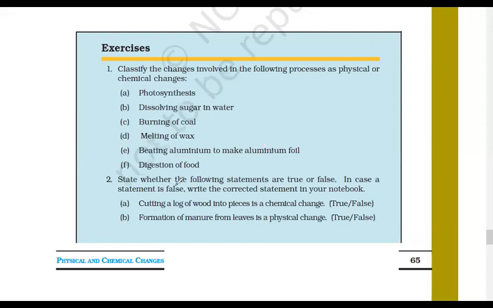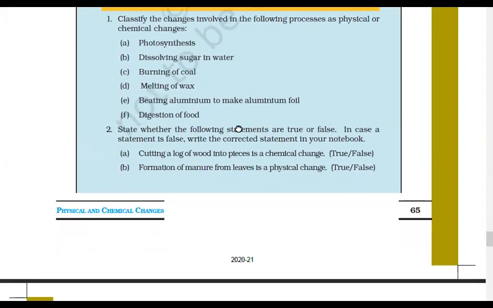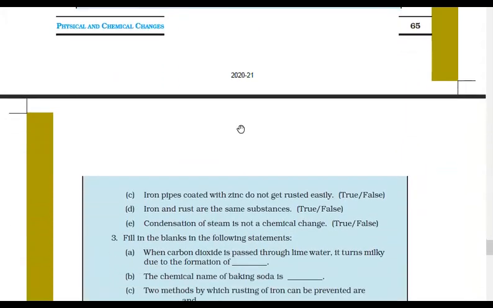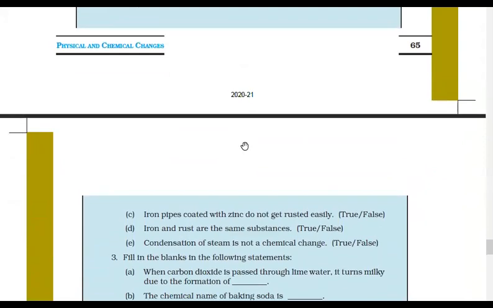Second question. State whether the following statements are true or false. Cutting a wood log into pieces is a chemical change. True or false? False. Very good. Next, formation of manure from leaves is a physical change. Yes, it is also false. Brinda, it was false because it is a chemical change. Then C, iron pipe coated with zinc does not get rusted easily. True or false? True, very good. And what is the process called?